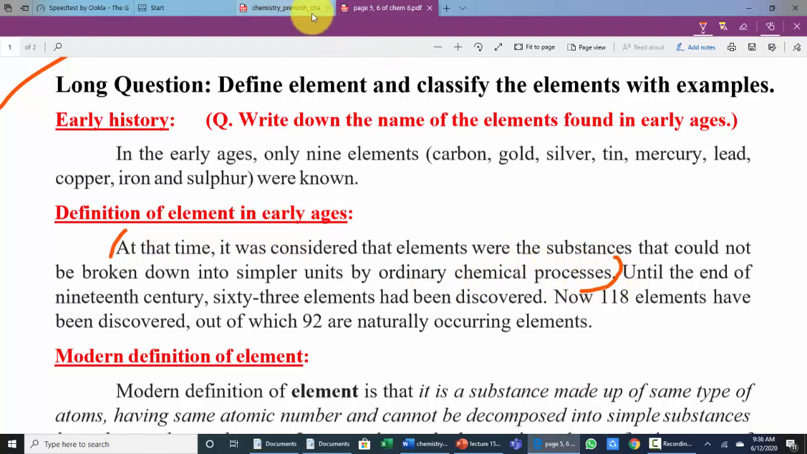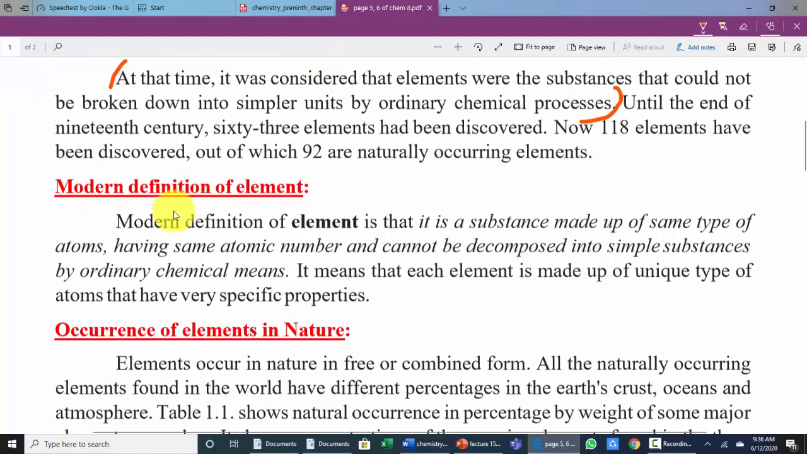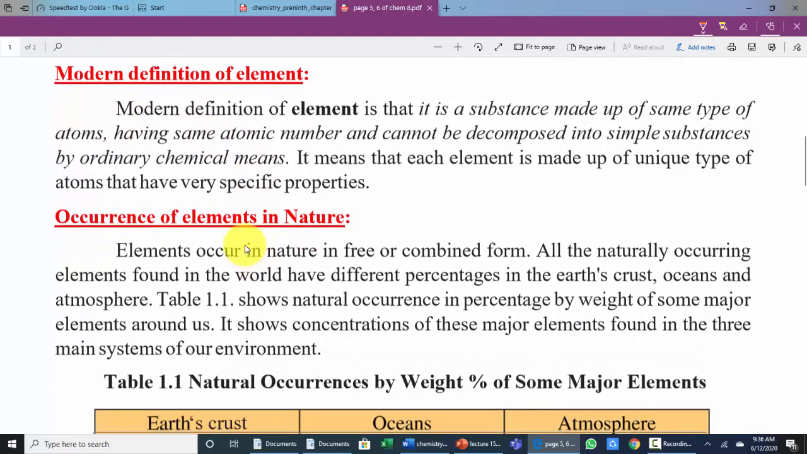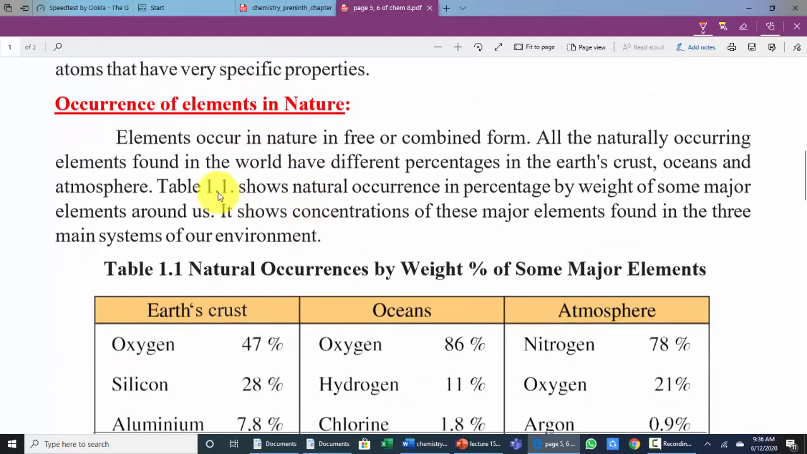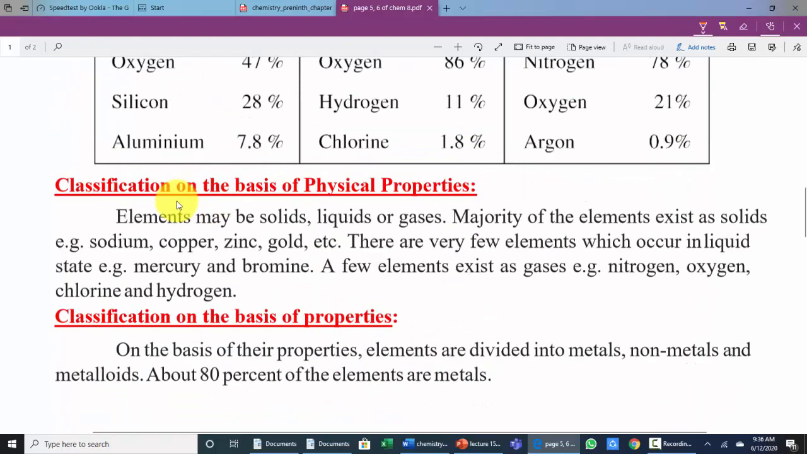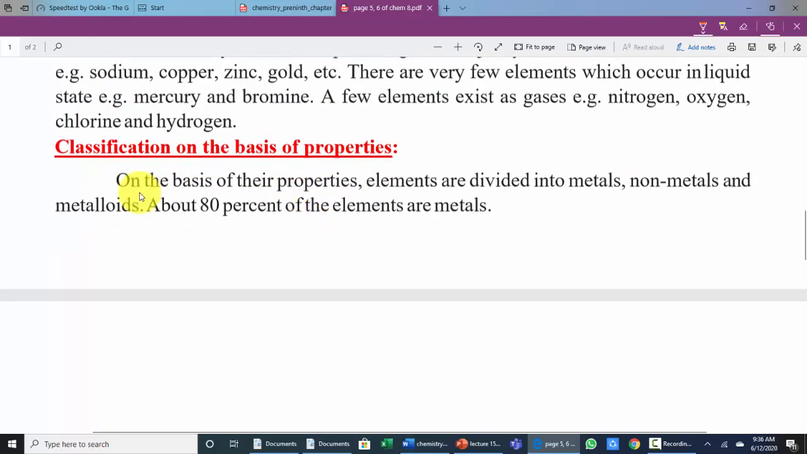Okay dear students, modern definition of element. Modern definition of element as a heading. Occurrence of elements in nature, add a heading along with table. Classification on the basis of physical properties. Classification on the basis of properties.